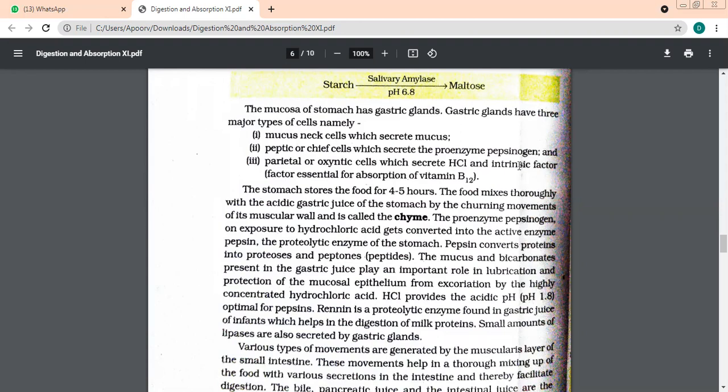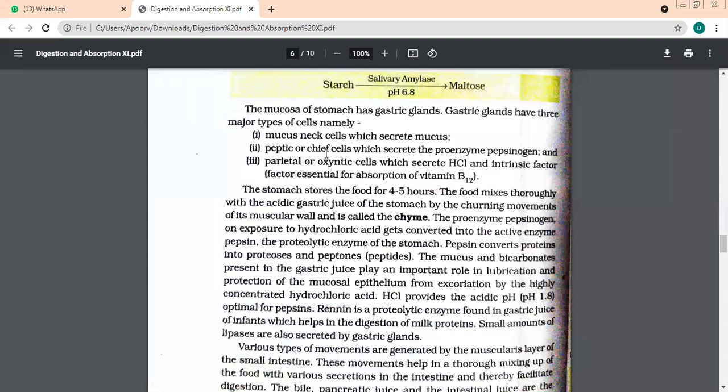And the last cells are known as parietal cells, also called the oxyntic cells. They secrete HCl and a factor which is known as intrinsic factor. This factor is very important for absorption of B12 in the human body. So let us revise again. We have three types of cells in the gastric glands. Mucous cells which secrete mucus.